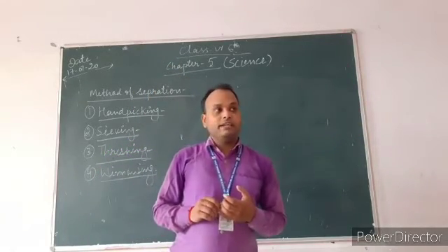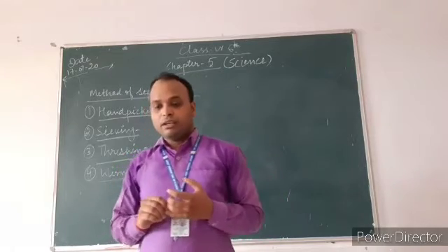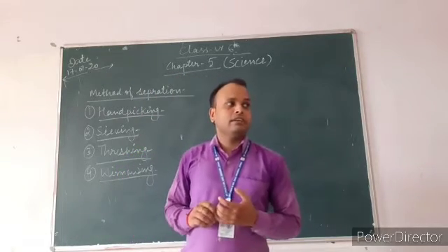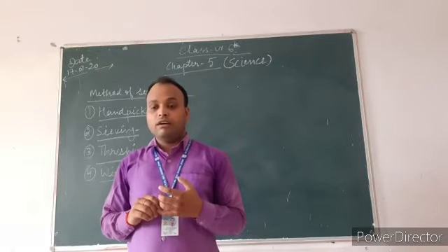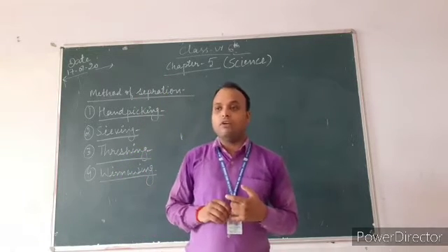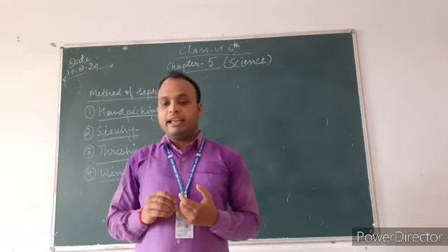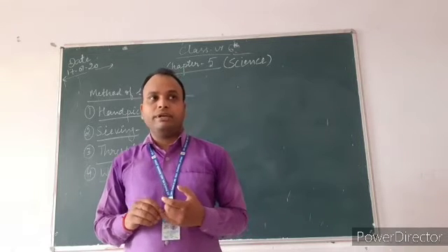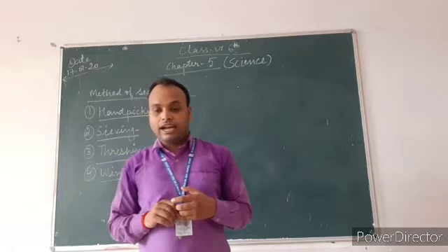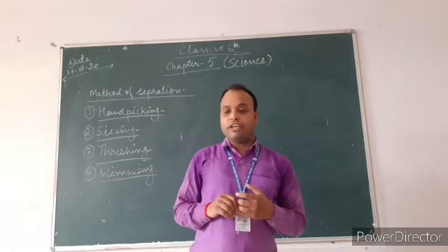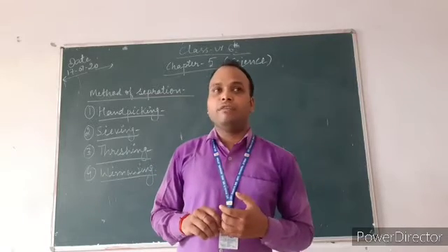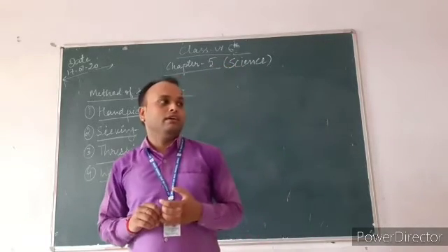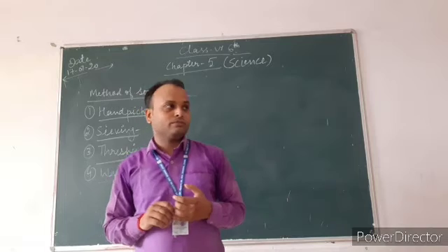Okay, the grain, being heavier, falls vertically down on the ground, while the husk, being lighter, is blown a short distance from the heap of grain, as shown in figure number 5.8 in your book.